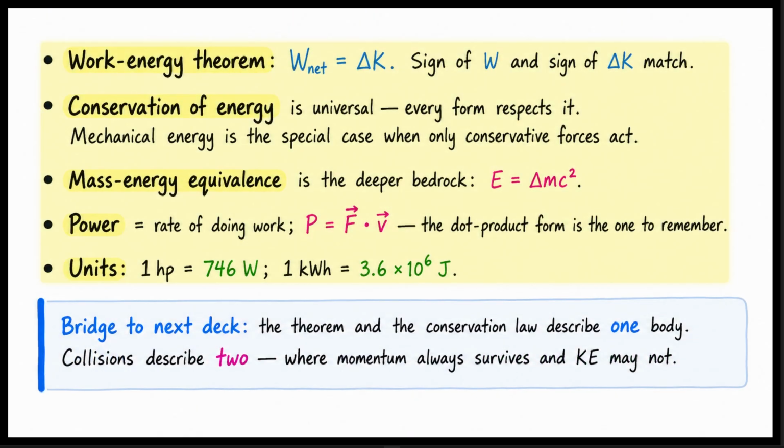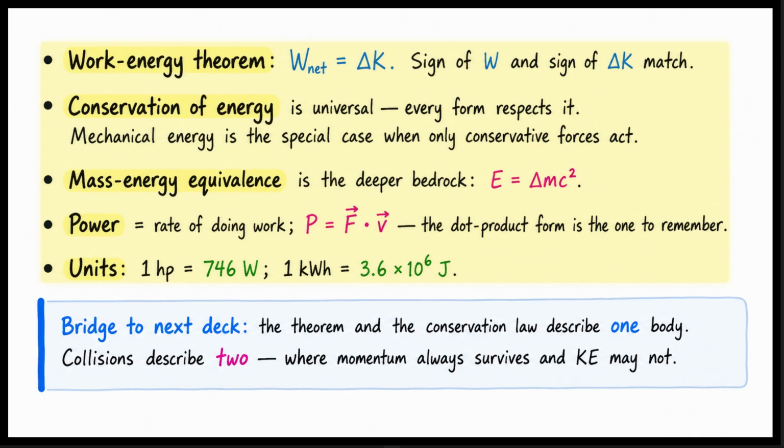Let us review the key takeaways for the theorem and power. The work-energy theorem states that net work equals the change in kinetic energy. The sign of the work and the sign of the kinetic energy change will always match. The conservation of energy is universal. Every single form respects it. Mechanical energy is a special case, valid only when all forces are conservative. Mass energy equivalence is the deepest bedrock, with E equals delta m times c squared.